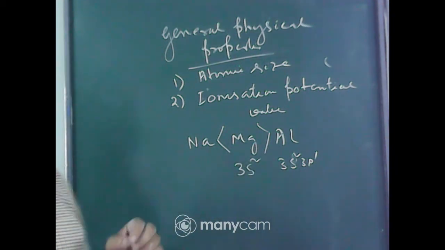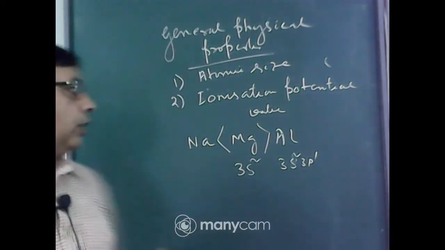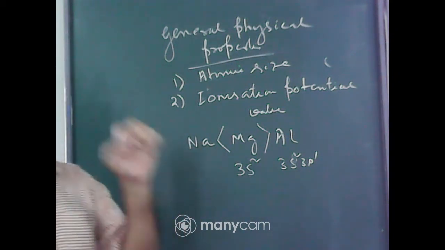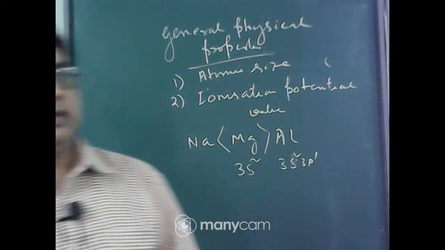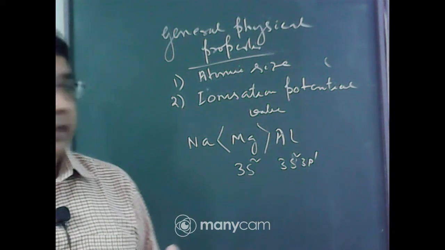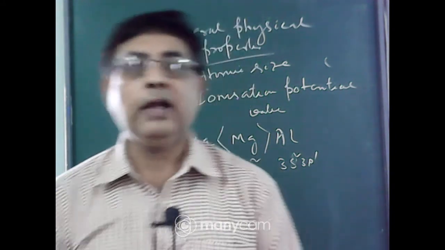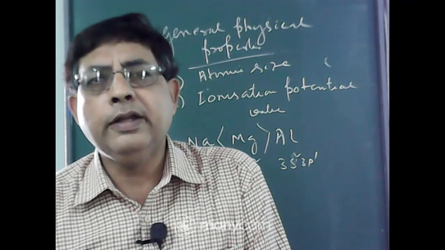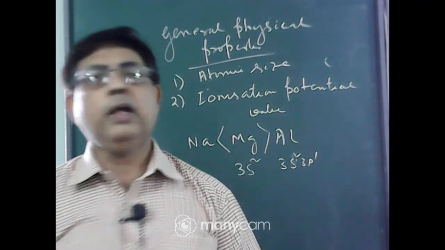So alkaline earth metals have higher first IP than alkali metals, but second IP of magnesium is less than sodium. First IP of magnesium is greater than sodium. This is because of greater nuclear charge and smaller size. But second IP of magnesium is less than sodium. Why? Because sodium, after the loss of one electron, acquires the noble gas configuration like neon. So it is a very stable electronic configuration. So it is very difficult to remove the electron from the noble gas core. So second IP of sodium is much greater.